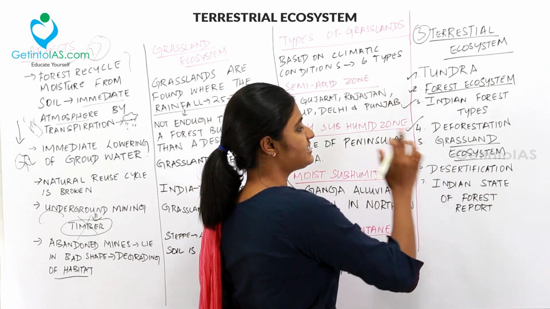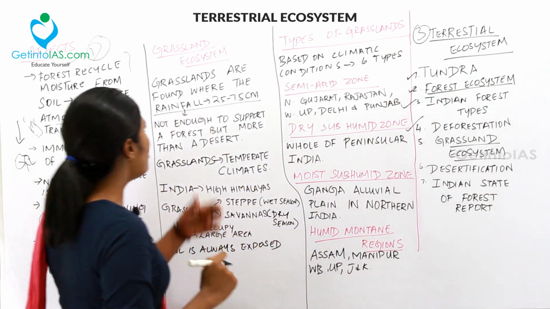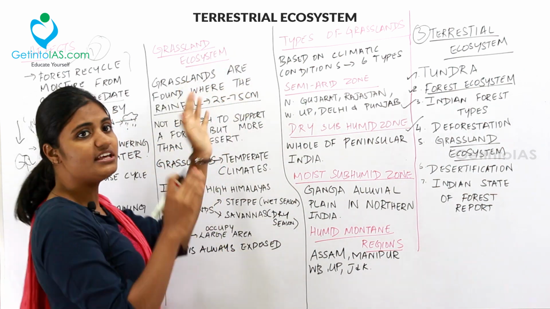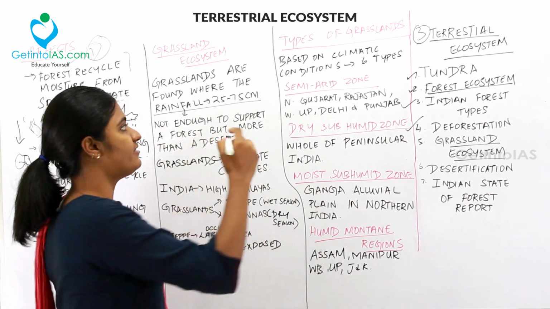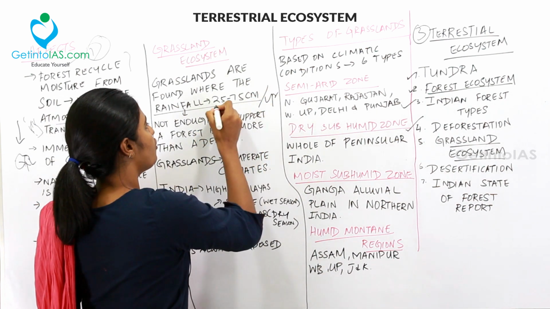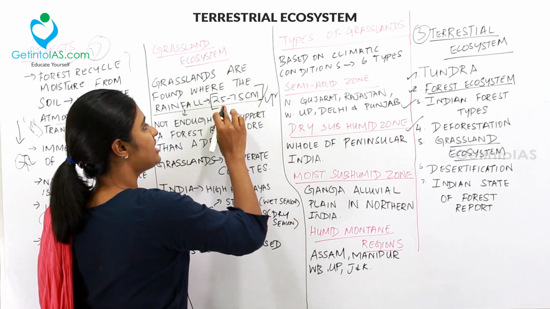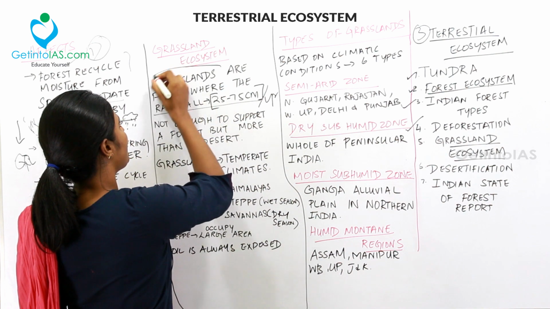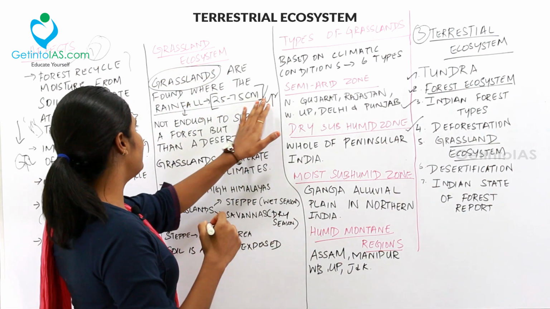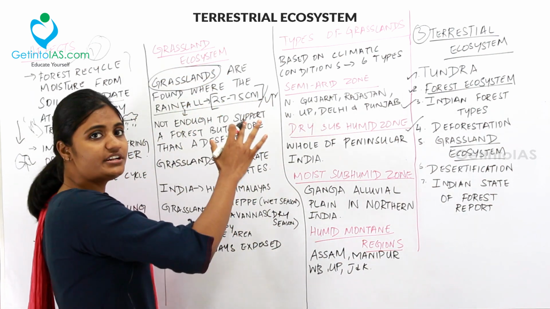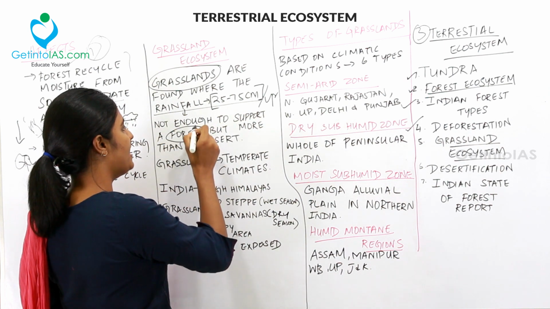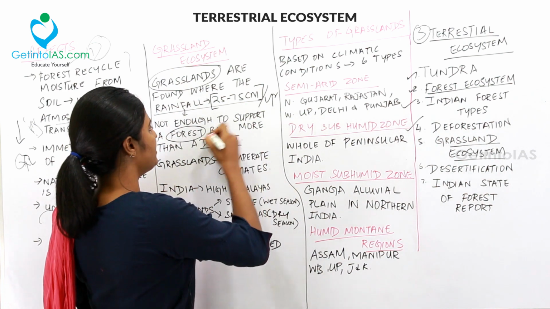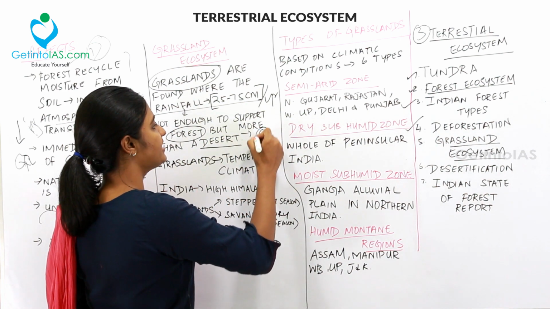Let's move to the grassland ecosystem. So, what is a grassland ecosystem? Grasslands are found where the rainfall is between 25 to 75 centimeters per year. Wherever there is 25 to 75 centimeters of rainfall per year, there you can find grasslands. This rainfall is not enough to support a forest, but it will be more than a desert. So the intermediate land between the desert and forest will be the grassland.